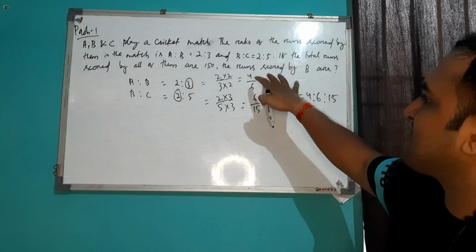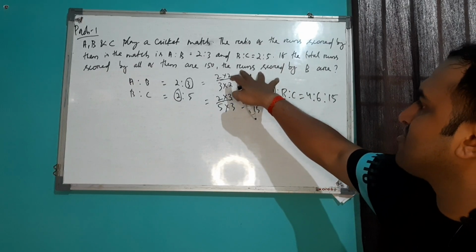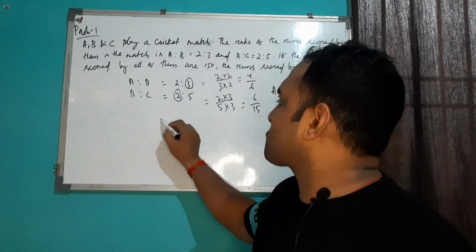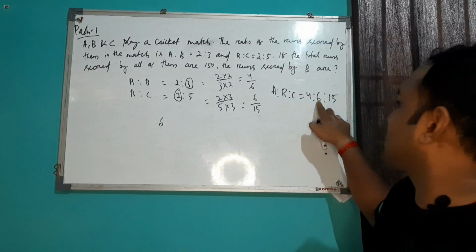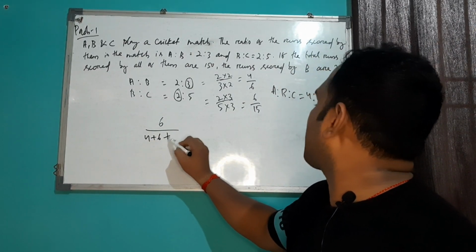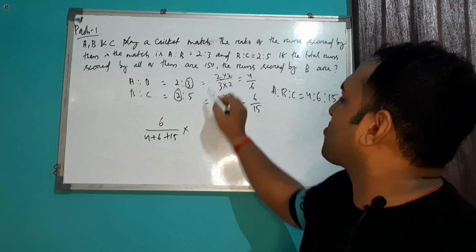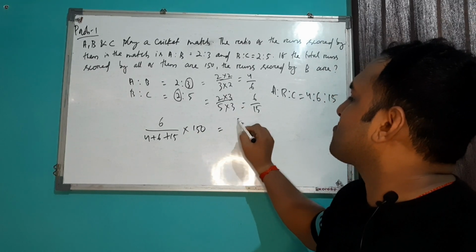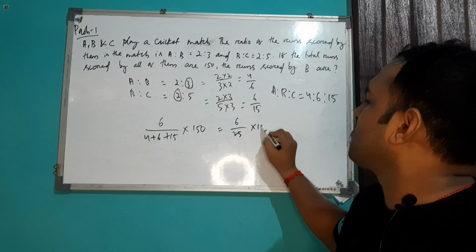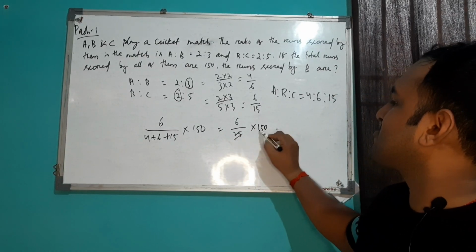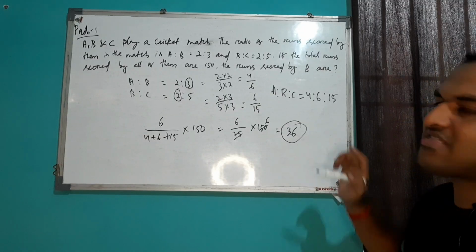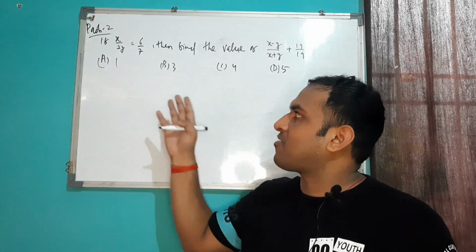And in your question it is mentioned that you have to calculate the runs scored by B. It means runs scored by B equal to, this is the B part, 6 divided by 4 plus 6 plus 15, into the total runs, which is 150. So this is your 6 upon 25 into 150. So it will be your 36. So the run scored by B is your 36. And this is the problem number 2.